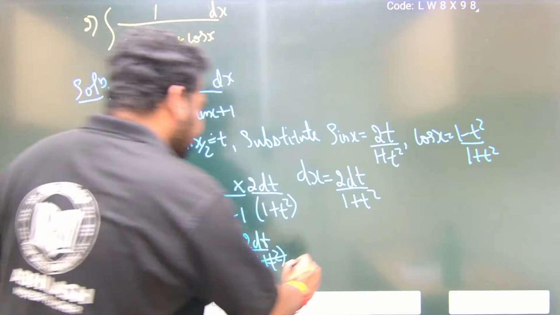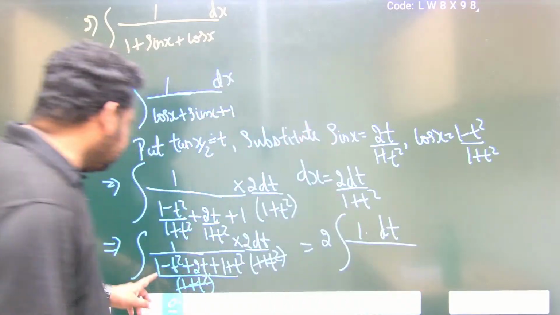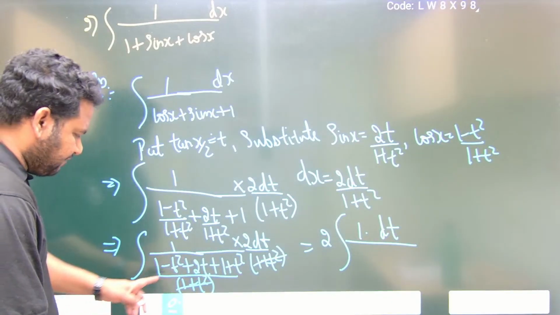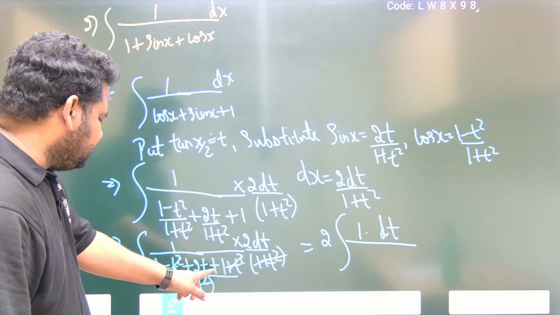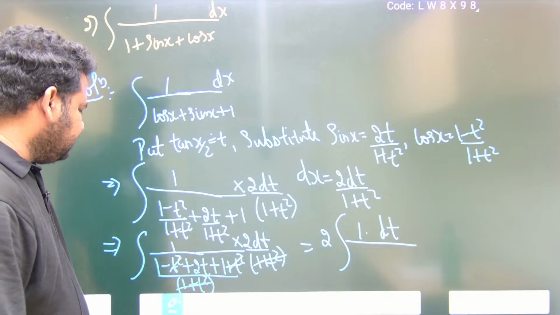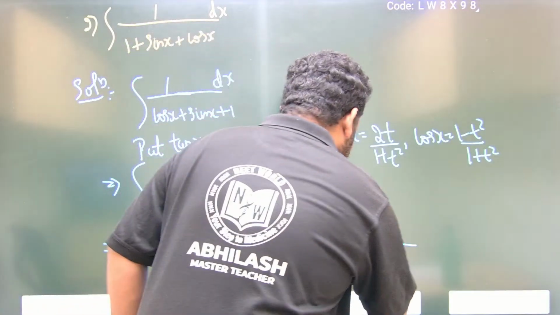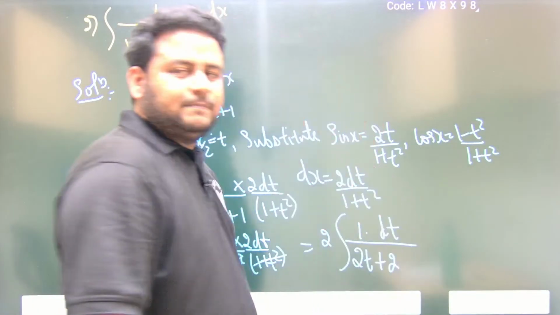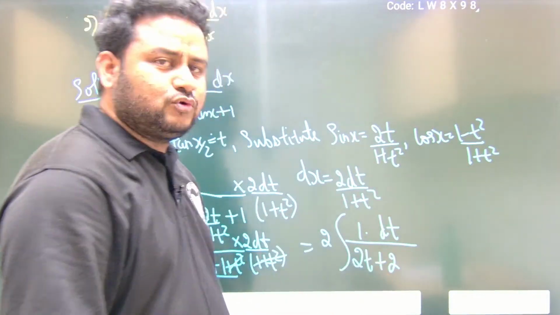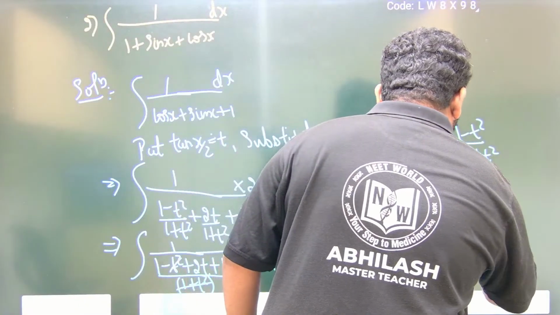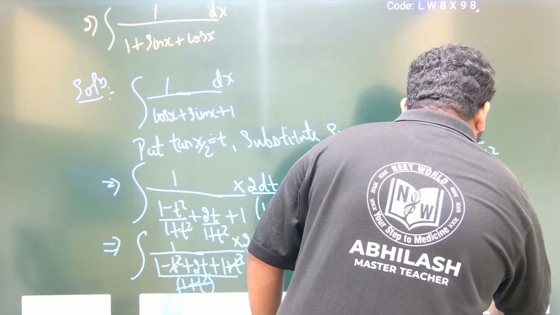Next, I will take 2 outside: 2 times the integral of 1 dt over the denominator. Here, minus t square plus t square cancels, and I will have 2t plus 2. Taking 2 common, 2 by 2 into the integral of 1 by (t plus 1) dt.